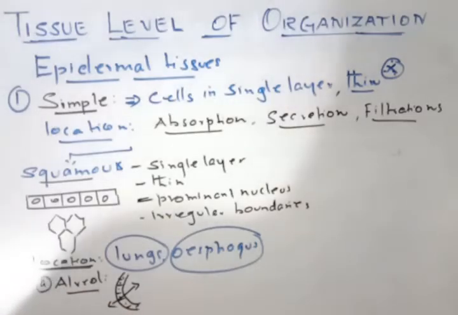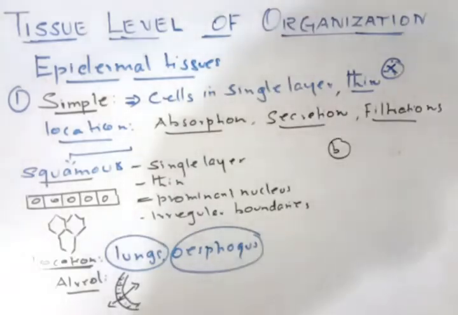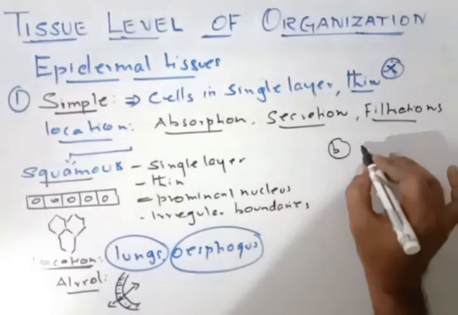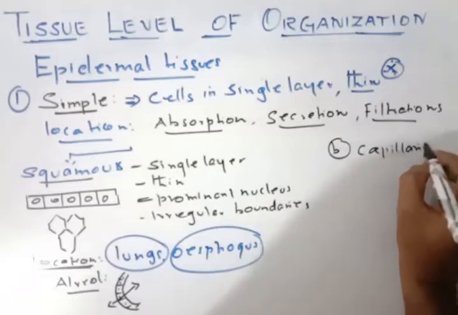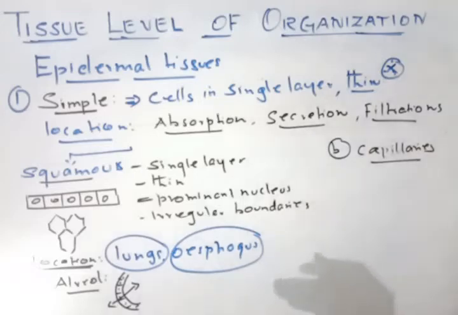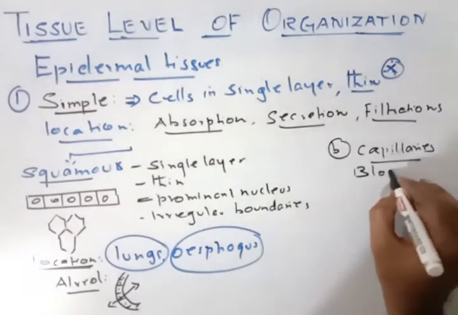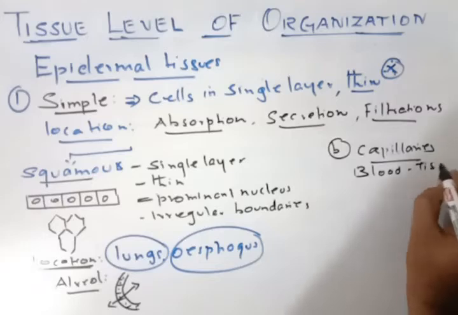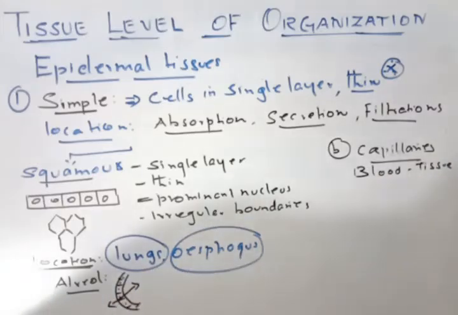Second one, it is present in some organs like filtering organs, in the lining of the capillaries. In capillaries, there is exchange of materials from the blood to the tissues. So the lining of capillaries is also made up of squamous epithelium.